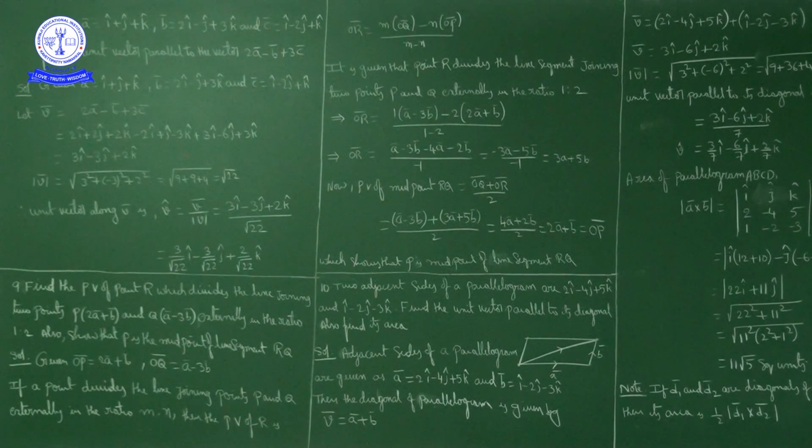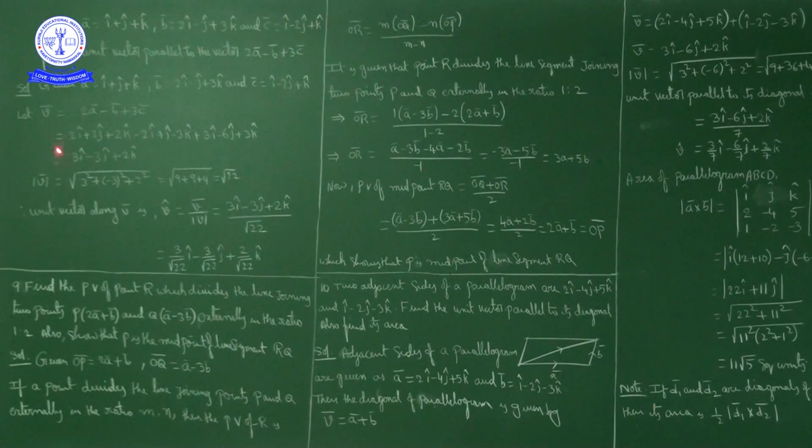Now in this sum, 2i minus 2i cancel, plus 3i, so the i component is 3i. Next, 2j plus j is 3j, minus 6j, gives minus 3j. Then 2k minus 3k plus 3k, the minus 3k and plus 3k cancel, leaving plus 2k cap. This is the sum of the vectors 2a bar minus b bar and 3c bar.